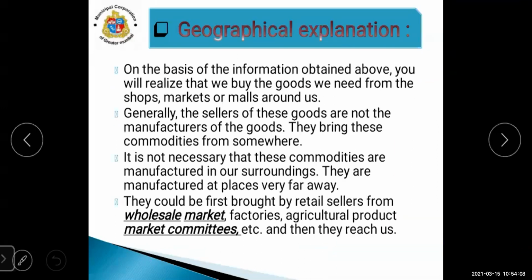Yes, now we are going to start the main concept of this lesson. On the basis of the information we have obtained from this activity, we have realized that the goods we need, we can easily buy from shops, markets, malls around us, or small shops also. Yes, with this activity we have understood this. Then the sellers, those who are selling the goods, are not the manufacturers of the goods. They bring these commodities from somewhere else.